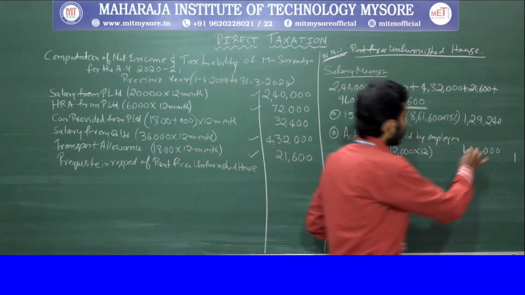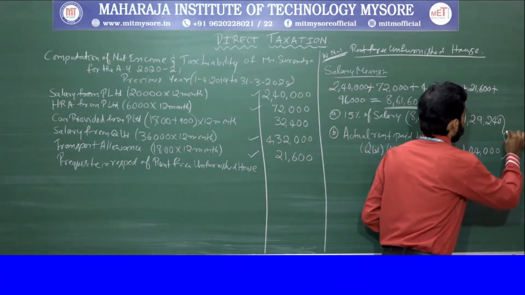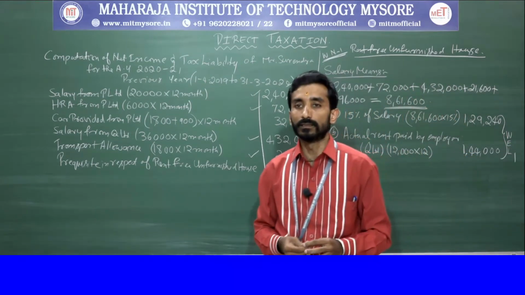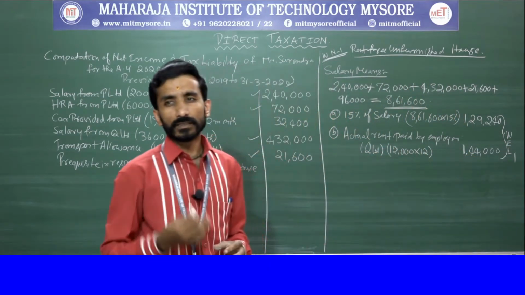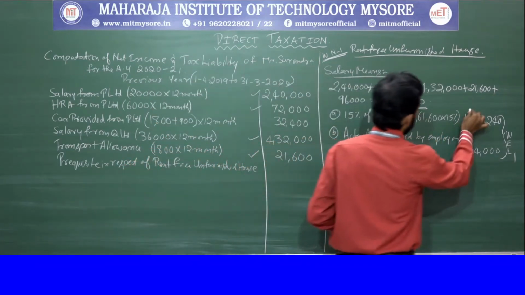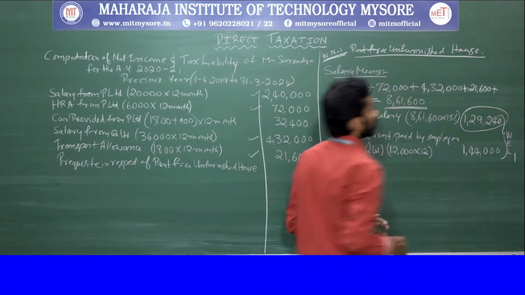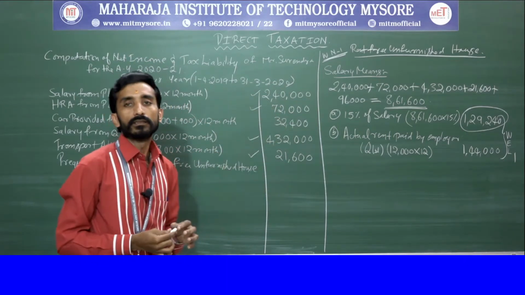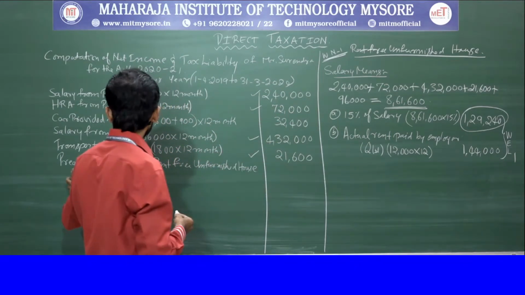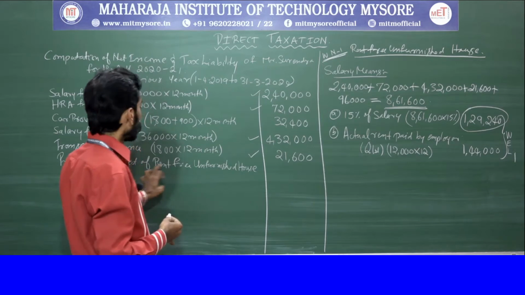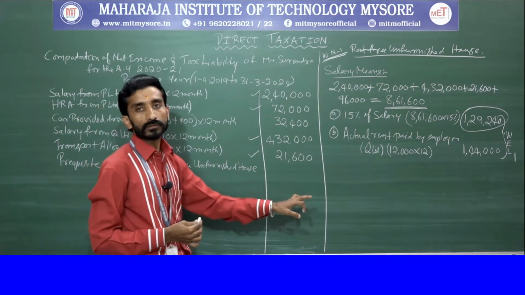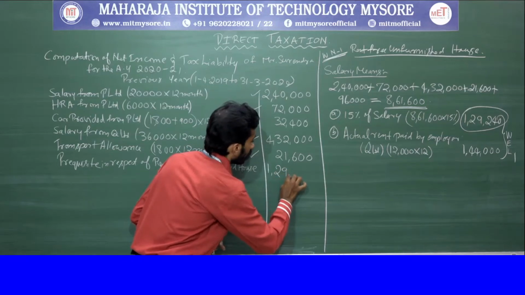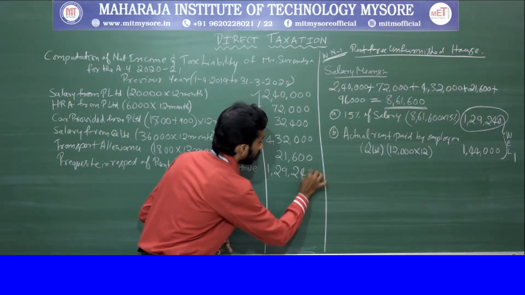Now out of these two, whichever is less we need to consider. This value is less. So that is what we will consider here, perquisite in respect of rent-free unfurnished house. Understanding? So 1,29,240.